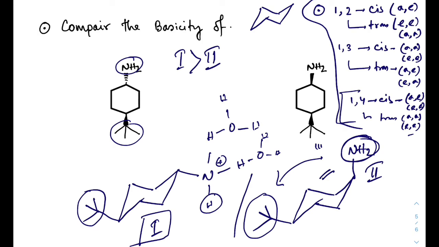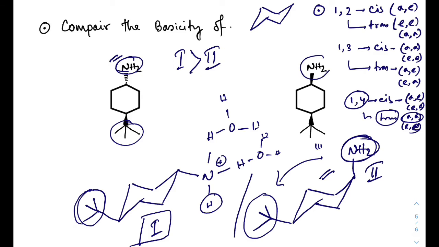In case of 1,4, NH2 and the third group are in trans position, therefore the relation of 1,4 is trans. So there will be either an axial relation or an equatorial relation, right? So in this case the third group is in equatorial position, so the NH2 group has to be in equatorial position because they are in trans manner.